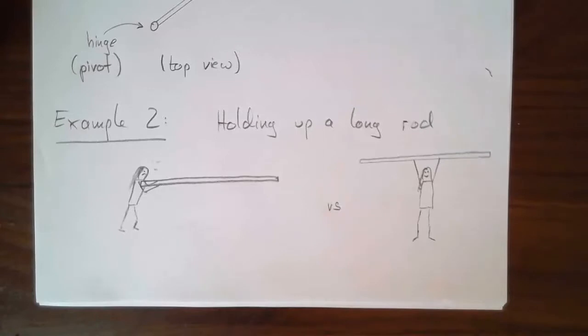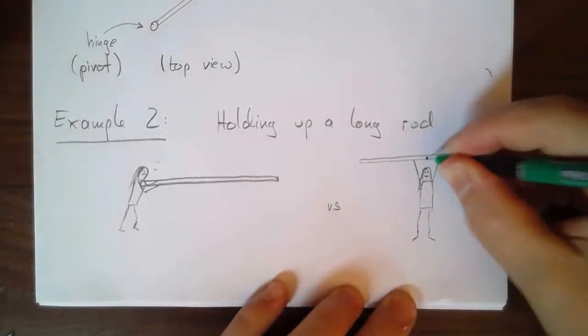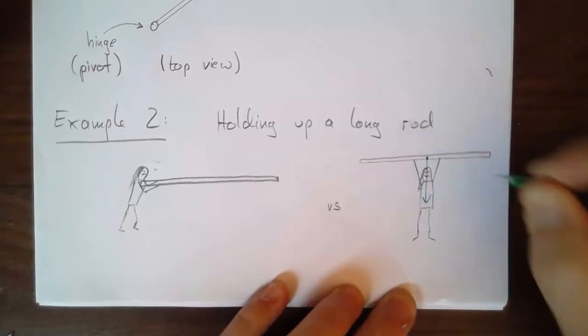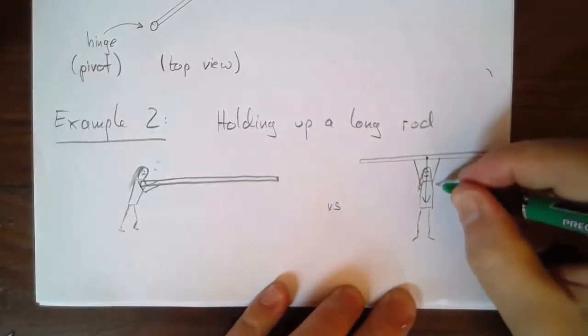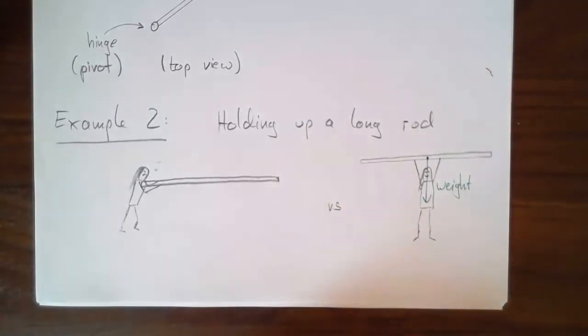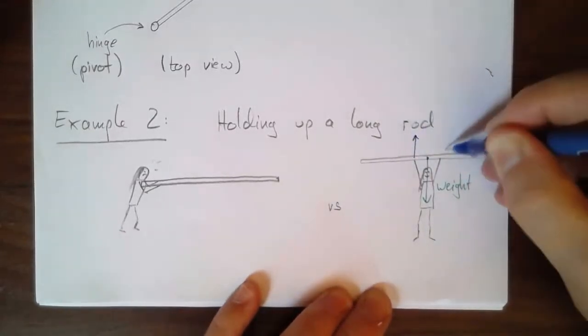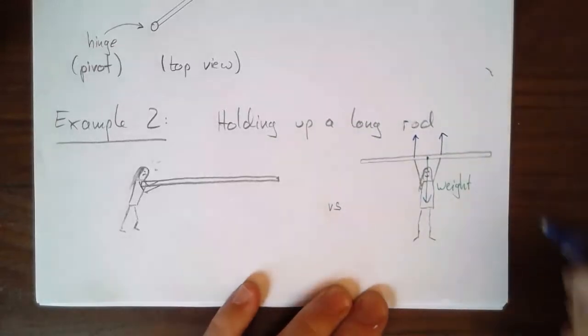So if I were to draw the forces acting on the rod, then I might draw the mass here, the mass causing the weight, of course, so the weight is down. And there'd be normal forces supplied by my hands. I guess maybe there are two small normal forces like this.